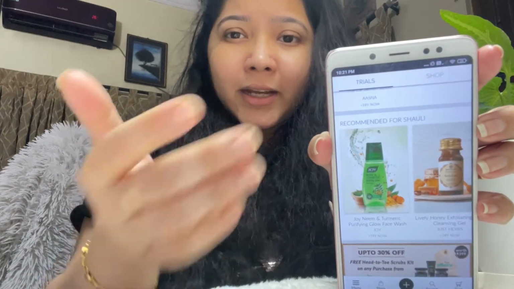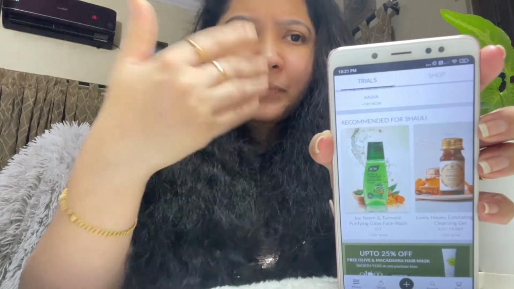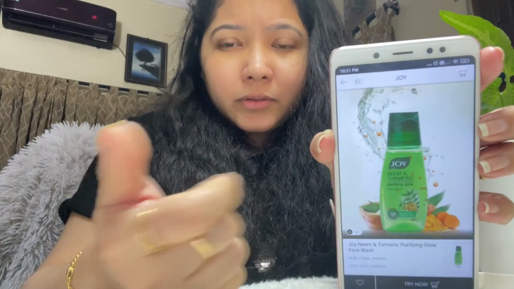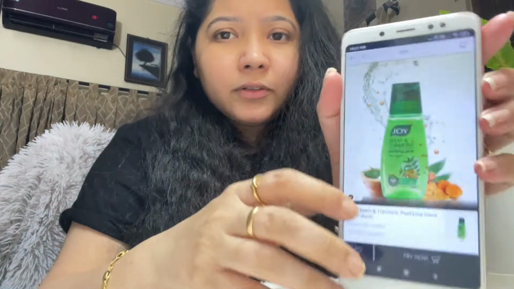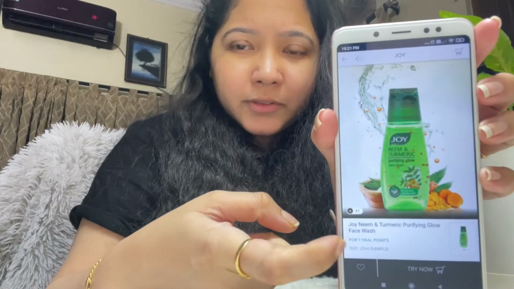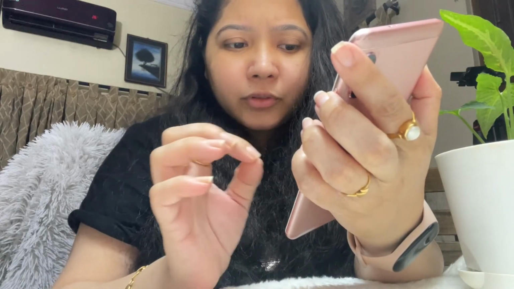Supposedly you want to buy this. I have already signed in using my account, and I will be just showing you how to place your order. This is the Joy Neem and Turmeric face wash, and firstly you will see how many trial points you need. It's going to be written in green. You need one trial point, and in bracket it's going to be written sample.